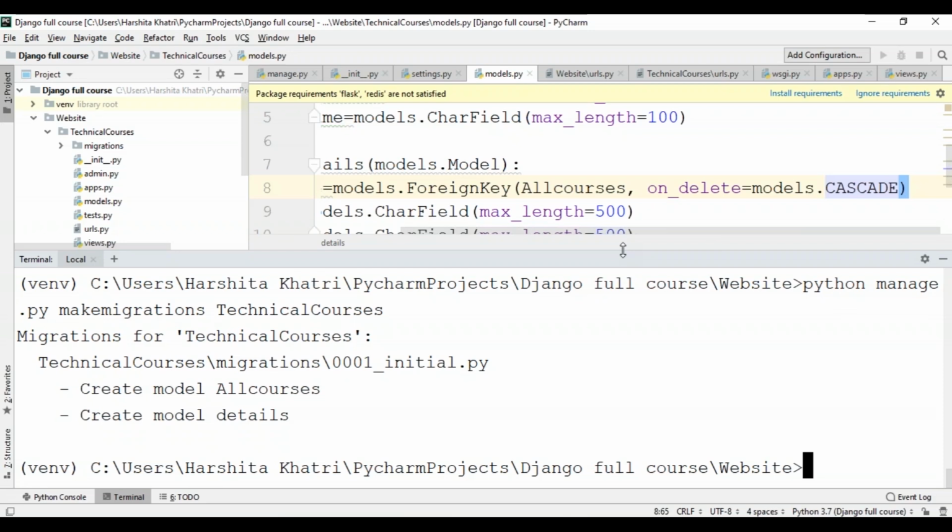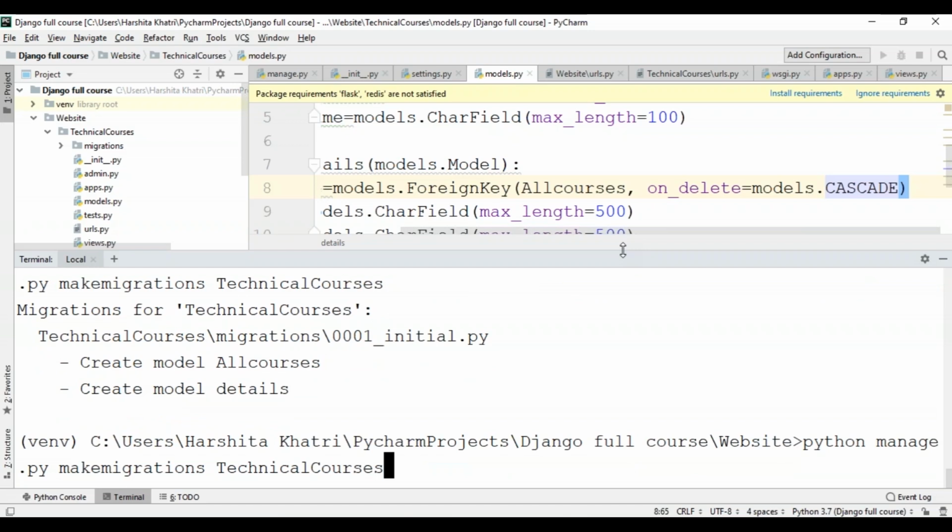So here it is. Make migrations basically tells Django that you've made some changes to the models, and that Django should store these changes as a migration. Migrations are basically how Django stores changes to your models. After this, you'll have to use the SQL migrate command that takes migration names and returns their SQL.